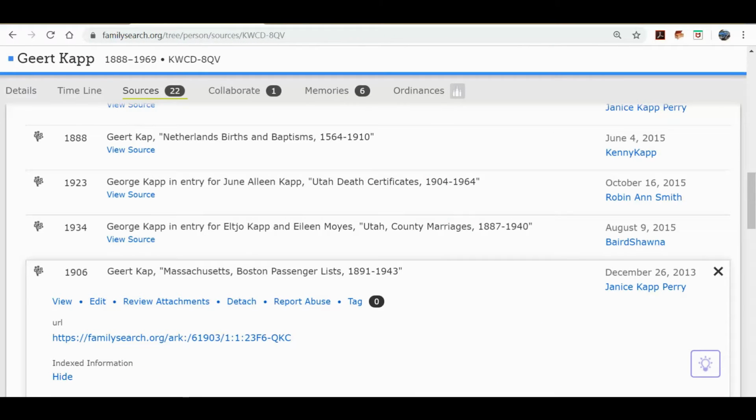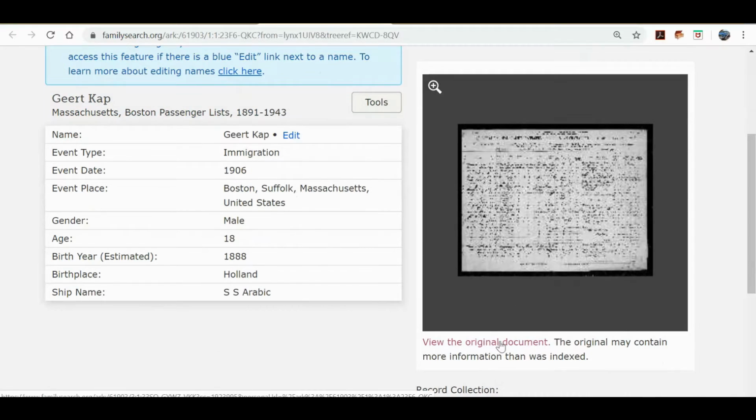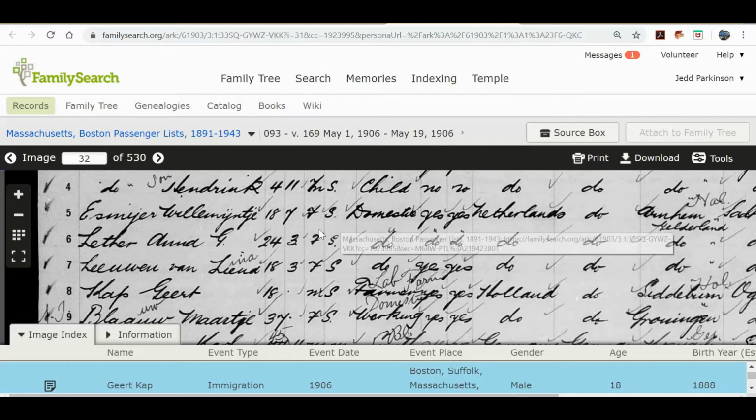And as we click on this record, you will see the index summary here, which has all the standard information you would expect. It has the event type, the event date, where it happened, how old he was, his birth year, or at least the estimated birth year, along with the ship he came on and his country of origin. But if you click over here on the right to see the original document, you will find some really interesting information. So as you come in here to that page, this is the actual record.